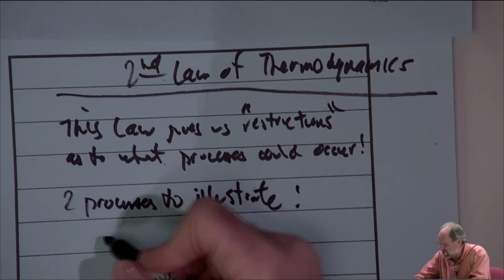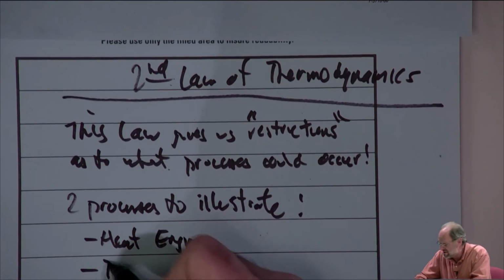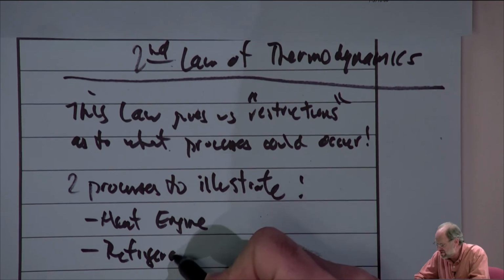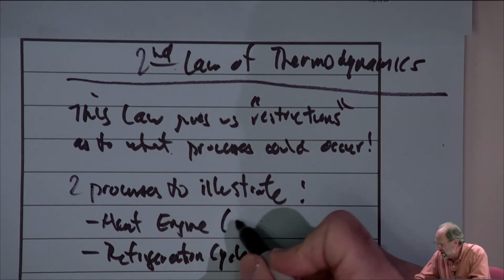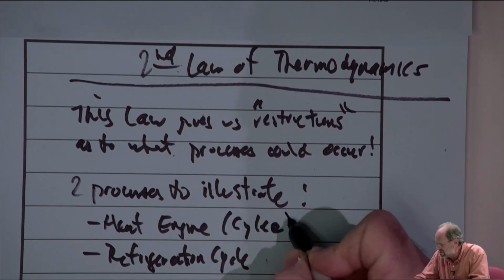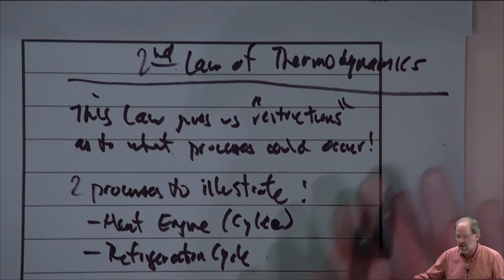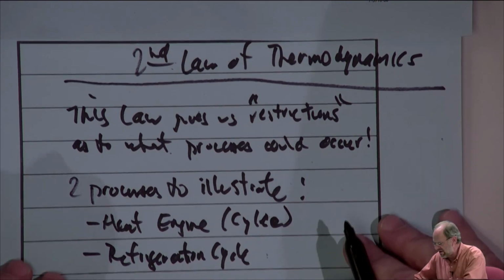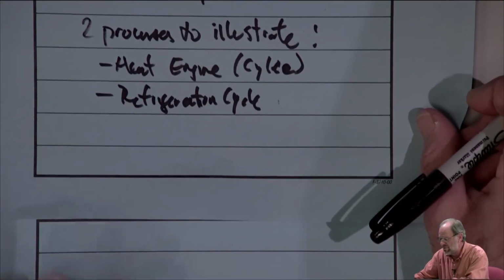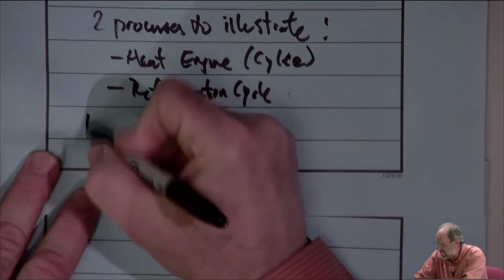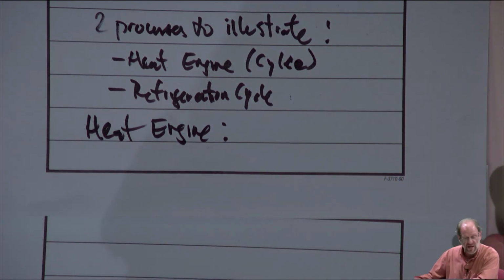One of those processes is what we're going to call the heat engine, and the other we're going to call a refrigeration cycle. Quite frankly, the heat engine is a cycle. Sometimes it's also just called the heat engine cycle. But these are two different types of processes that I want to use to illustrate the need for the second law. We'll just go through them one at a time. The first one that we'll talk about is the heat engine. So let me make a sketch of the heat engine.